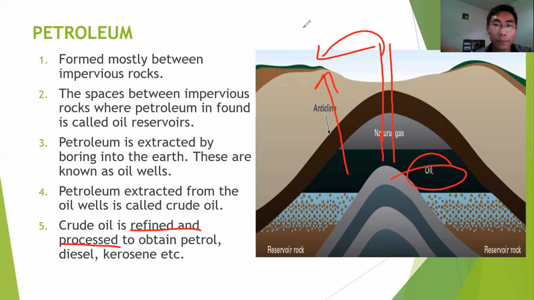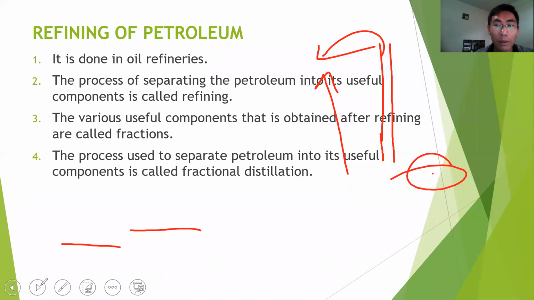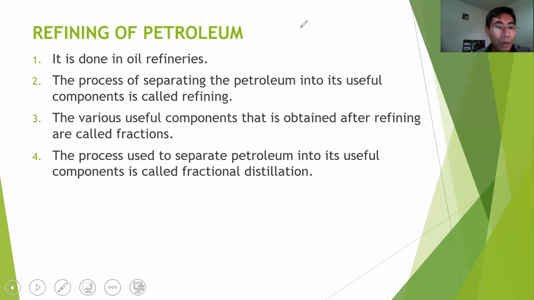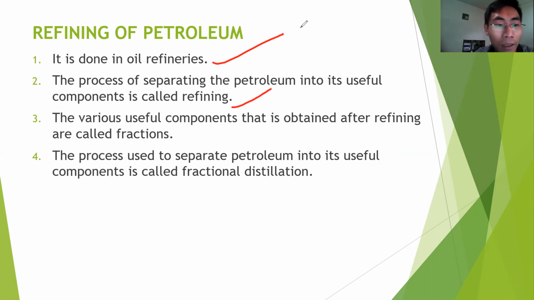Okay, then refining of petroleum. Refining of petroleum is done in oil refineries. Okay, the process of separating the petroleum into its useful components is called refining. The various components that are obtained after refining are called fractions. Okay, then the process used to separate petroleum into its useful components is called fractional distillation.